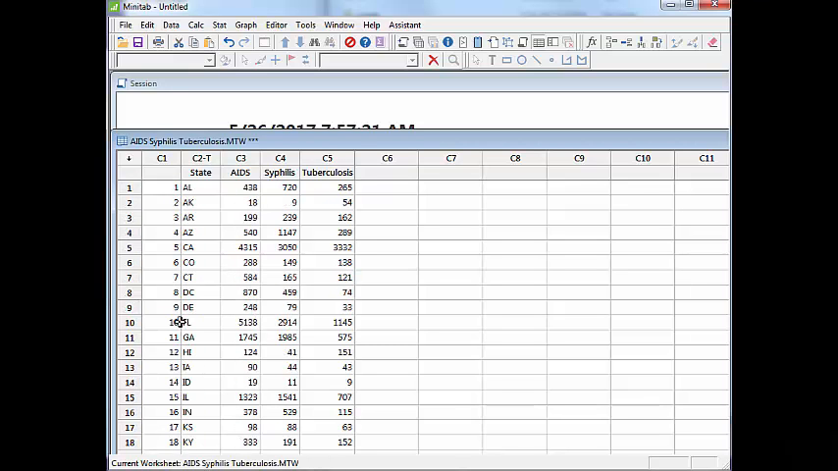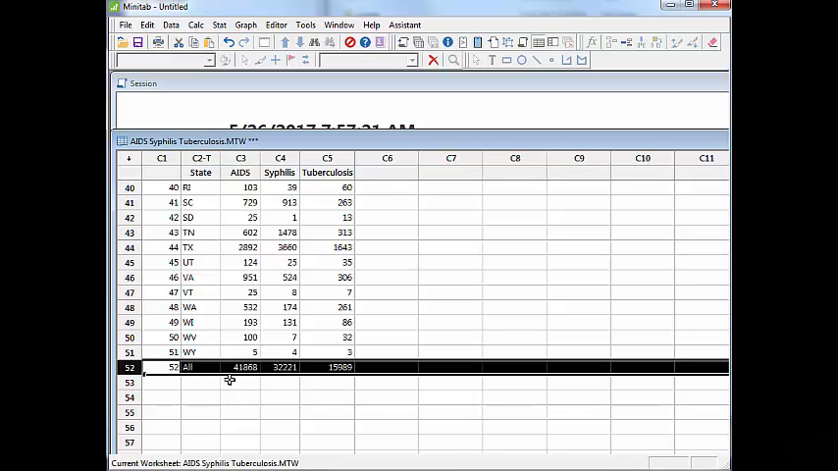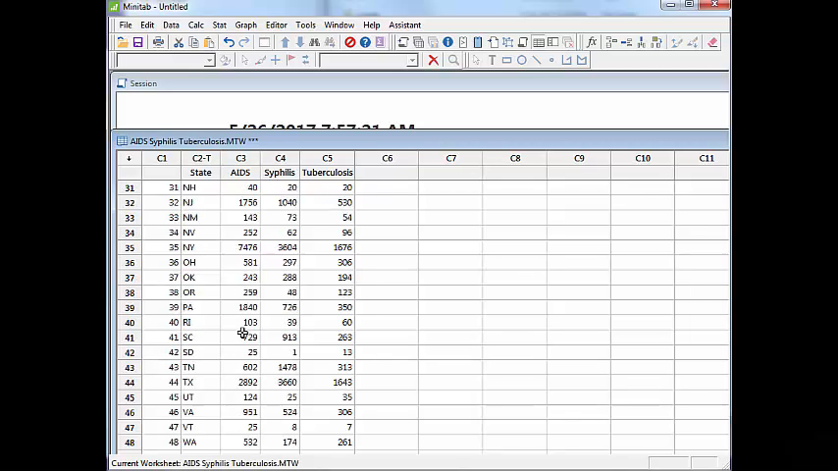I know that's not right, so what's going on here? Let's see. Okay, well, first of all, so here's DC, the District of Columbia, so maybe we'll leave that one in. But also, last row here says all states, so I know that's going to be a problem.